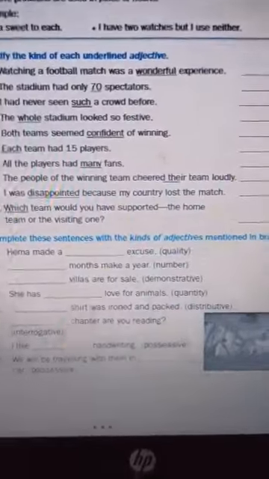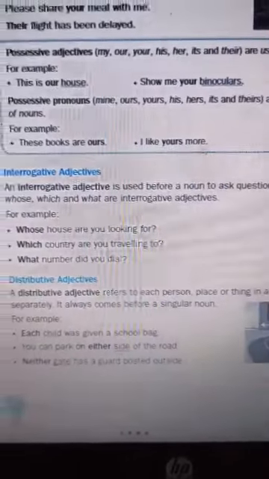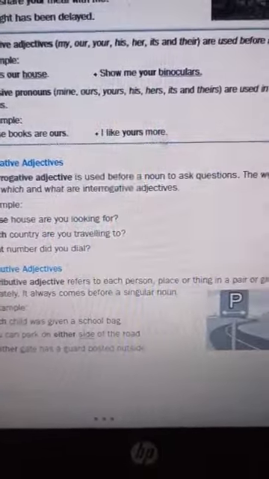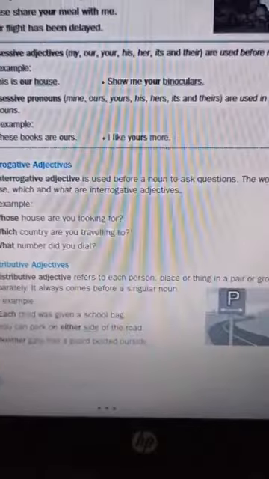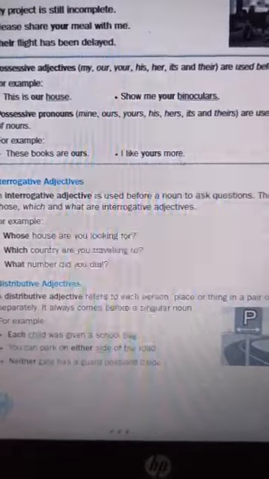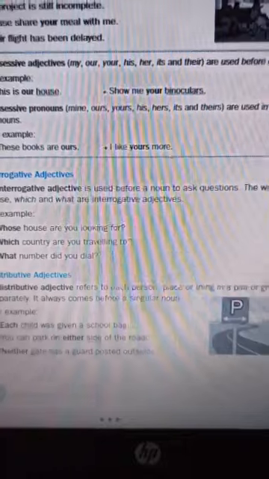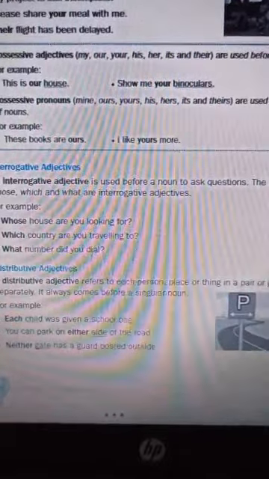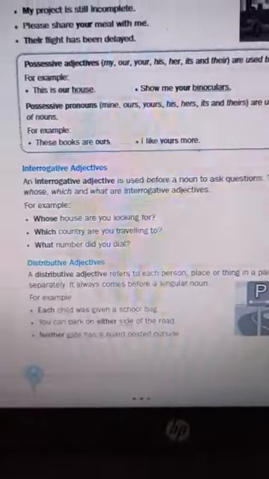Okay, children, I am not able to find it here in this book, so I'll be sending that table along with the assignment so that you can note it down in your notebook. Okay, so I think all these adjectives are clear to you with the degrees and the kinds of adjective. Thank you.